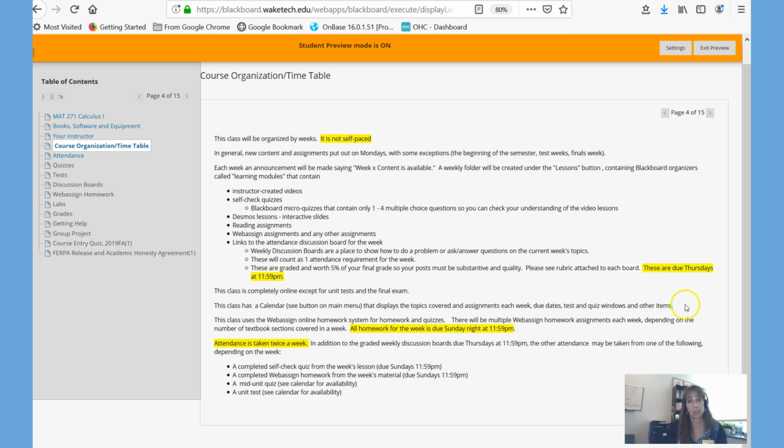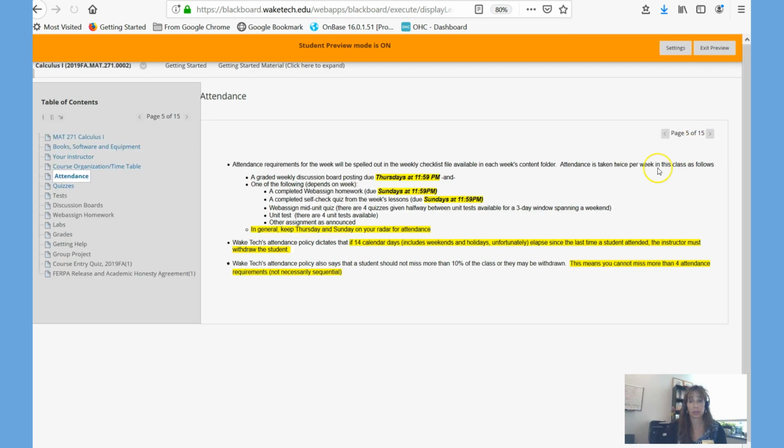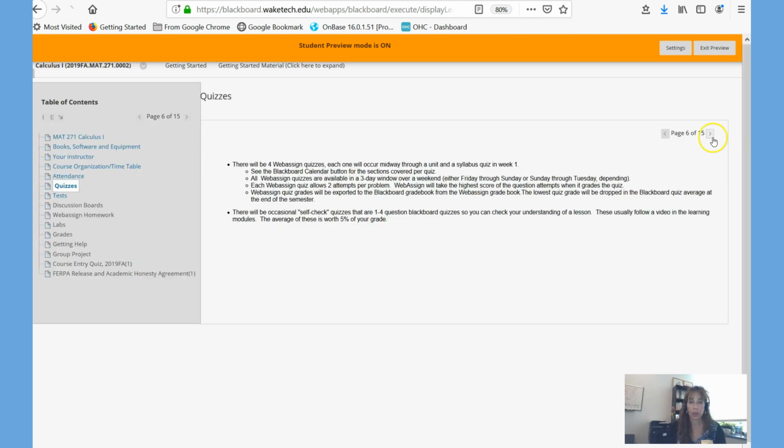These attendance items are due Thursday and Sunday by 11:59 p.m. So keep those 2 days of the week in mind, because you don't want to miss more than 4 attendance checks, or you'll violate the attendance policy. Wake Tech does have an attendance policy, so that information is on this attendance tab.